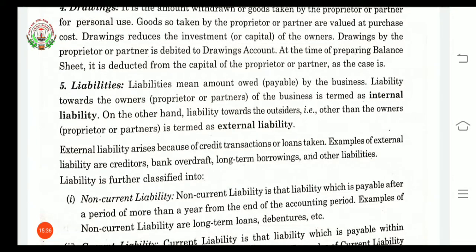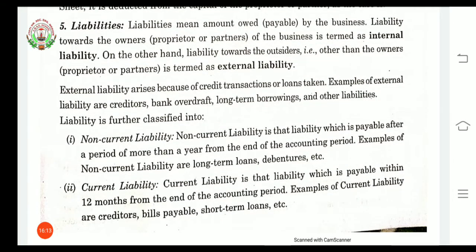Internal liability and another is external liability. Now the liability towards the owners or the proprietor or partners of the firm will be considered as internal liability because there is no external party involved here. Another is external liability. This liability is towards the outsiders, or we can say other than the owners, proprietor or partners. Here the party outside the firm is involved. That is why it is called external liabilities.